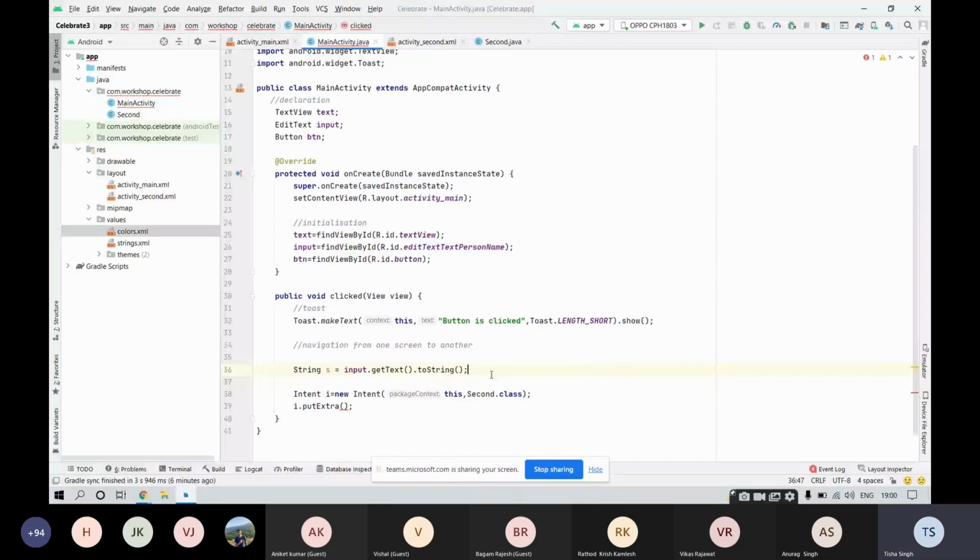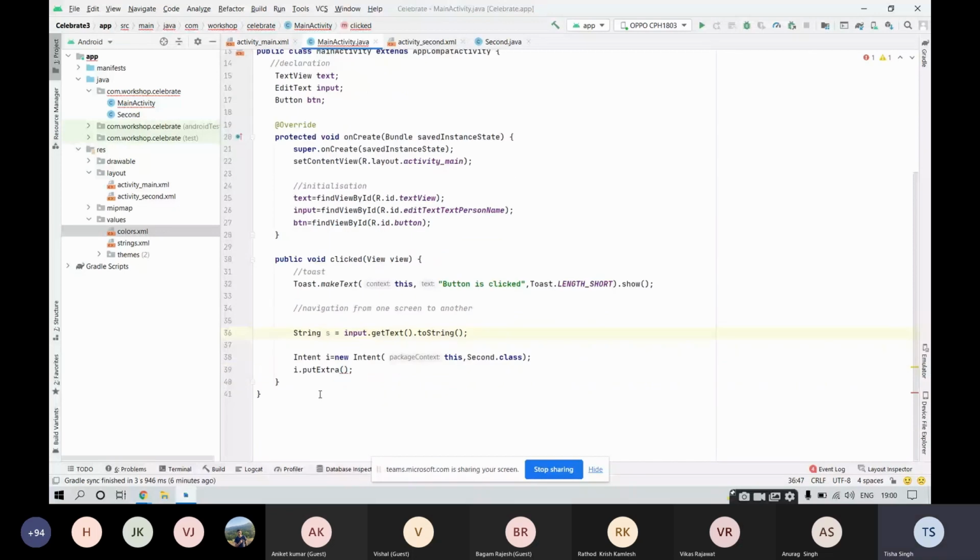This is the same thing that we need to send to the next activity inside this put extra. So be like I dot put extra S. Inside put extra, this function put extra is always present in the form of key value pairs, right? So you need to provide key as well as the value. How can you provide the key? Key is nothing but a string of your choice, any string of your choice.